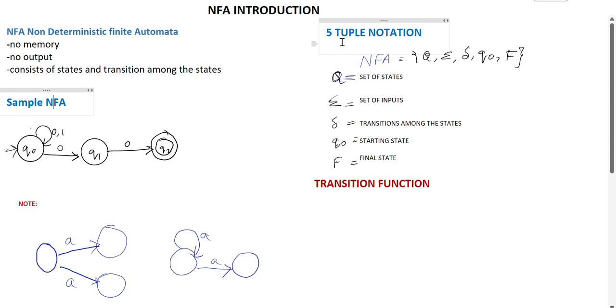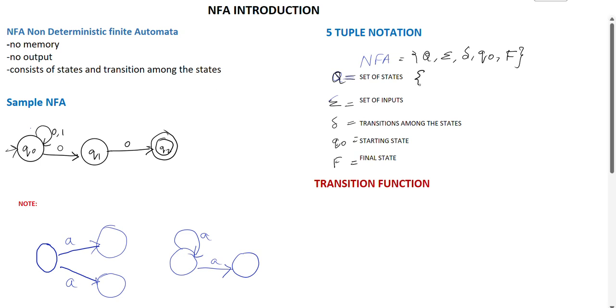So the tuple notation is similar to DFA, that is Q, sigma, del, Q naught and F. Q represents the set of states, the states which are in the NFA model.